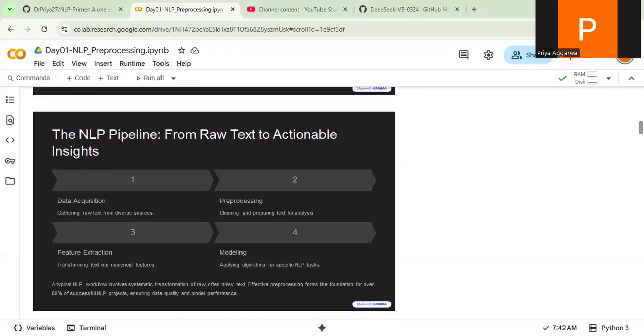Now let's look at what the NLP pipeline is, to start with. First, definitely we should have some data. Without this, we cannot work. For example, in spam detection, we need some data. Then you need to apply some pre-processing on the NLP data, because whatever I'm saying to you, for example, I am talking in English, that is again a natural language. But my language is not in a manner that can be understood by machines altogether, because I might be saying the same thing and you might be saying the same thing, but the languages are different, right?